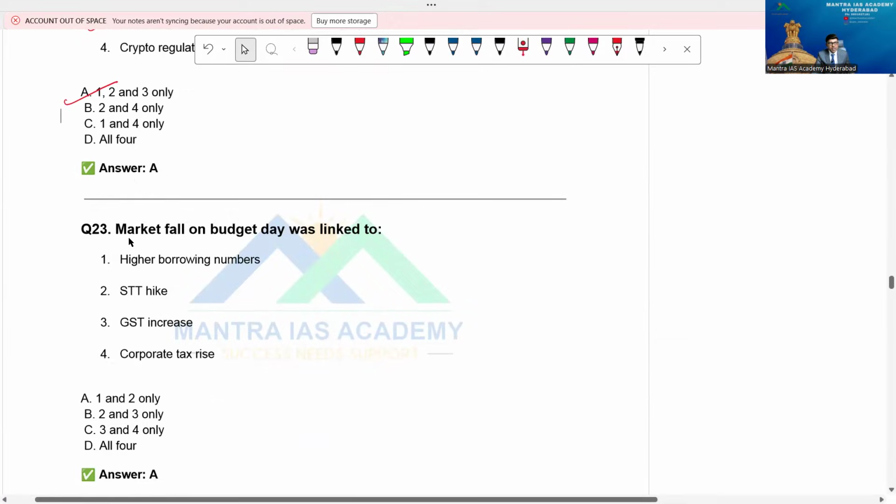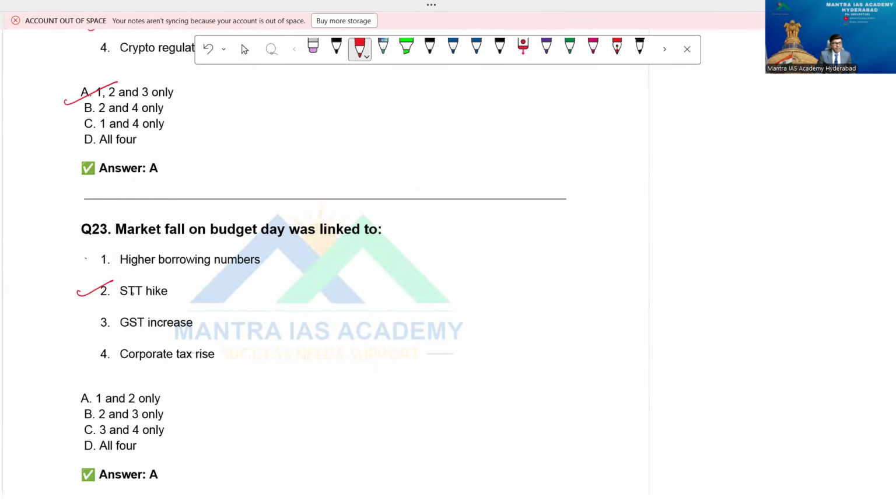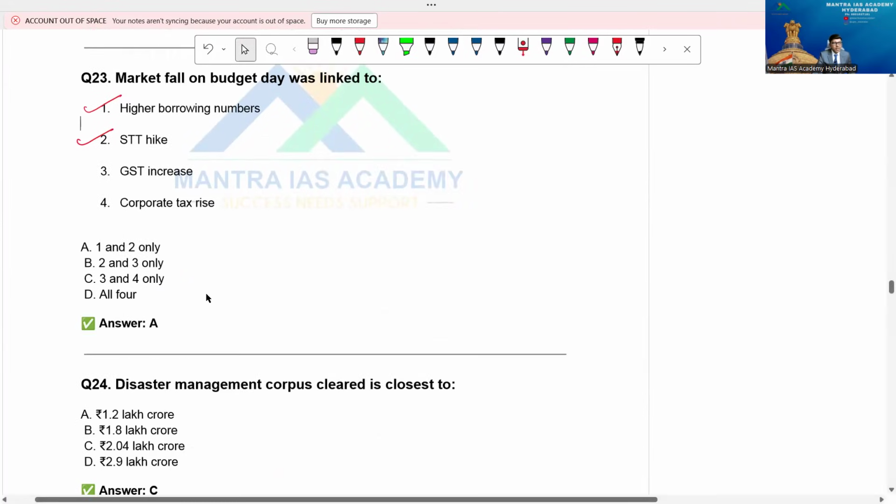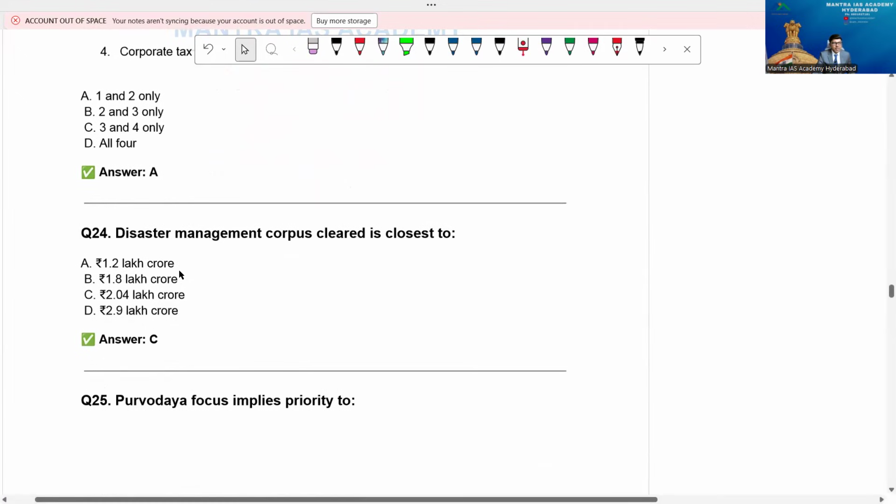Market fall on budget day was linked to, yes, I just told you the same point here. So higher borrowing numbers and STT hike. I told that now. What is the expansion of STT, right? It's very unfortunate. That's a reason. Disaster management corpus cleared is closest to 2.04 lakh crore, beta.